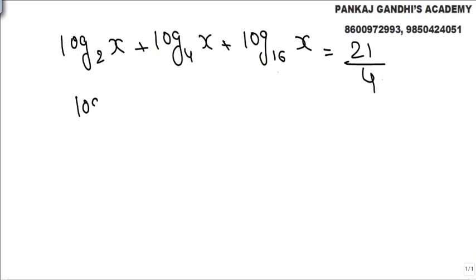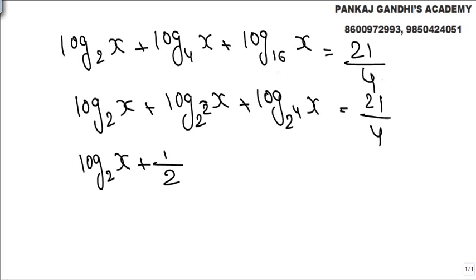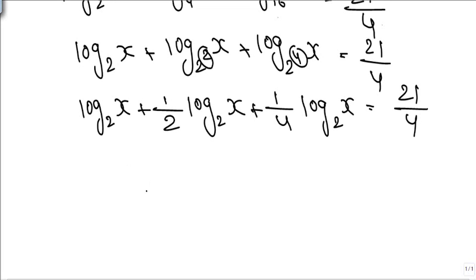Obviously, we will make the base 2 for all. This can be written as 2 square. Base is 2 square, and this is nothing but 2 raised to 4, 21 by 4. So this log to the base 2x. This is 1 by 2, property we know, this 1 by 2 log to the base 2x, and this 1 by 4 it will come out, log to the base 2x, 21 by 4. Standard properties known to us.